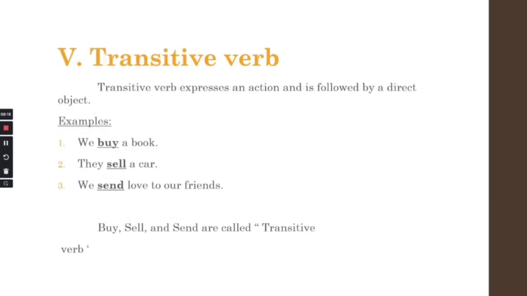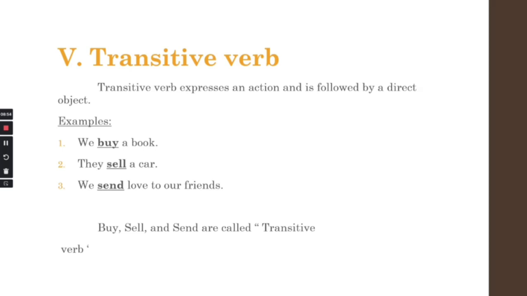Now let's move to number 5, which is more important. We call it transitive verb, right? A transitive verb expresses an action or is followed by a direct object. Look at an example, please. Number 1, we buy a book. Number 2, they sell a car. Number 3, we send love to our friends. So it's very important that it shows an action, that you do something, and it is followed by a direct object.